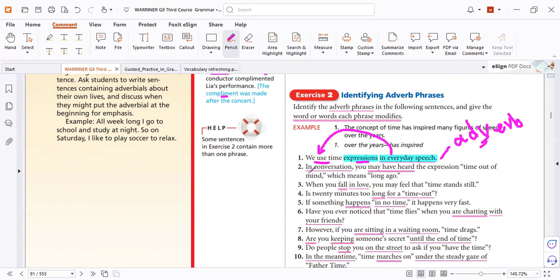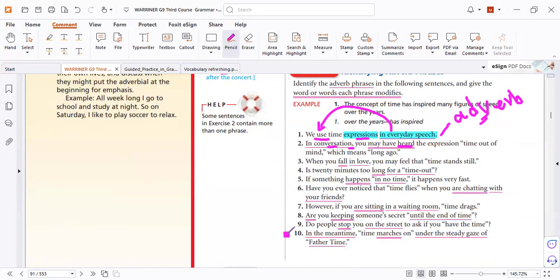Again, a prepositional phrase at the beginning. It modifies the verb. Check. You may have heard. Where? Where do you hear the expression "I'm out of mind" in conversation? If this action happened in conversation, so the phrase at the beginning followed by a comma, correct.